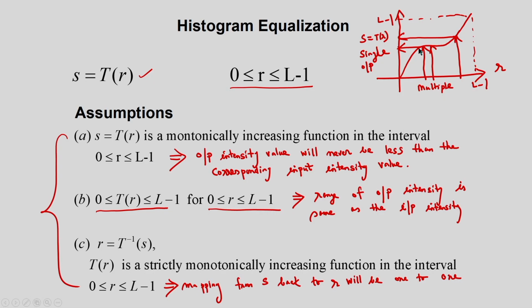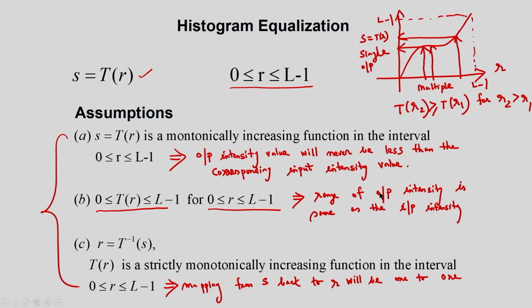That means monotonically increasing function means T(R2) is greater than or equal to T(R1) for R2 greater than R1. So, this is the definition of the monotonically increasing function.